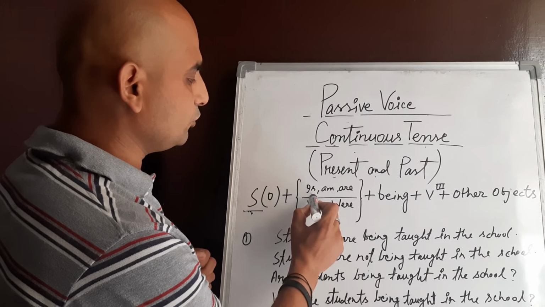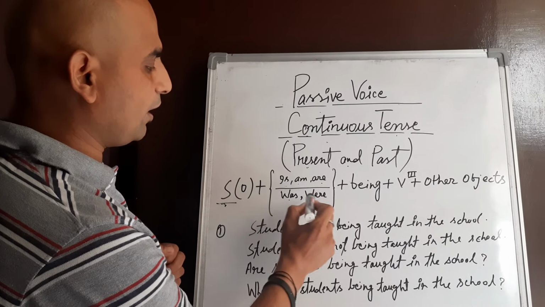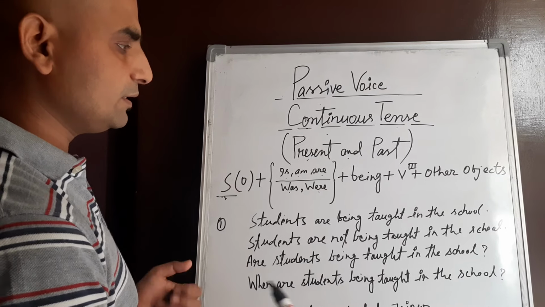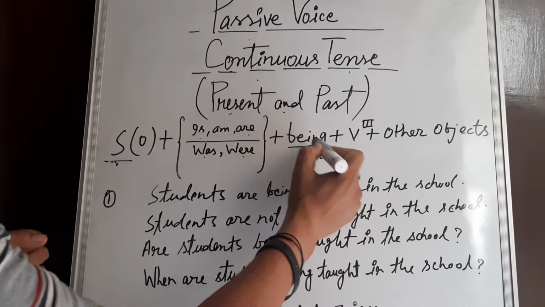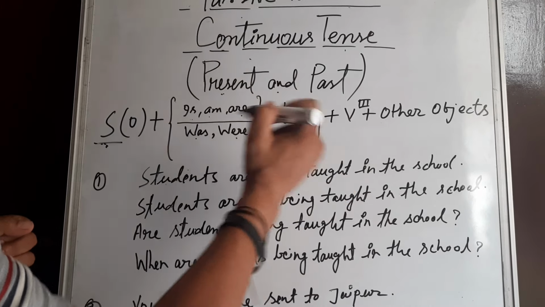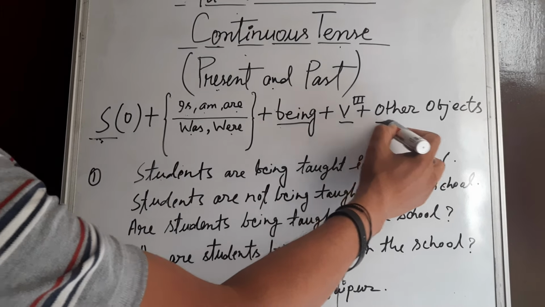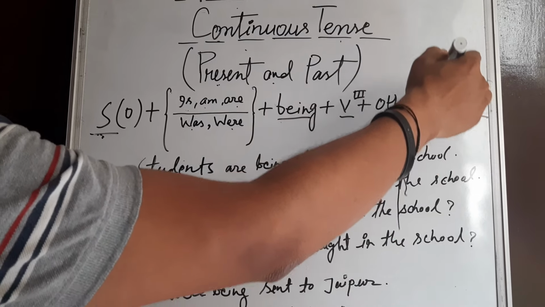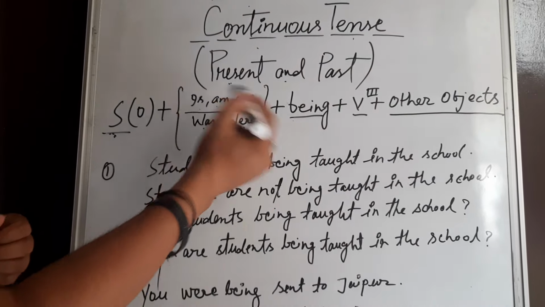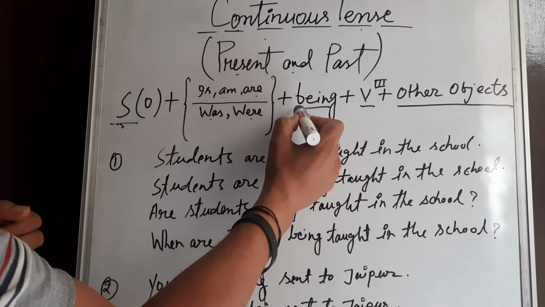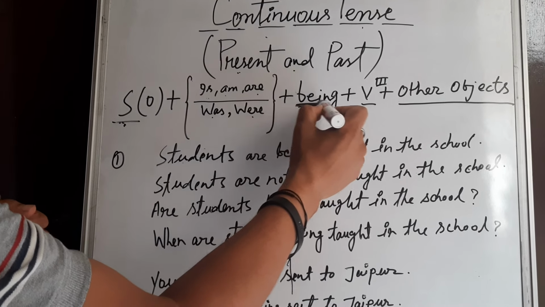After that, we have to use is, am, are, and was and were. Only these. Then after that, we have to connect being, and then the third form of the verb, and then any other object. If any kind of object is left there, then we have to add it here. There is a simple question for you. Why is being here?